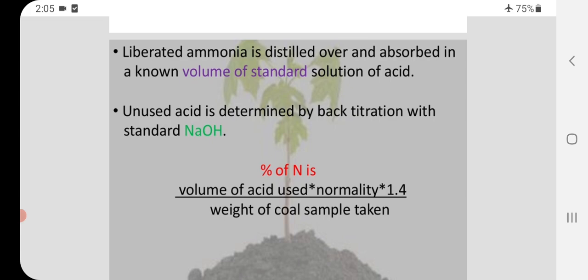Percentage of nitrogen is volume of acid used into normality into 1.4 divided by weight of coal sample taken.